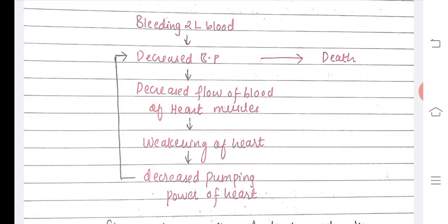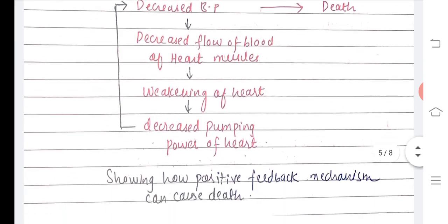Now the blood pressure is decreased. The decreased blood pressure causes decreased flow of blood to the heart muscles, which causes weakening of the heart and decreased pumping power of the heart, and therefore it leads to death. So this is the whole mechanism of the positive feedback.